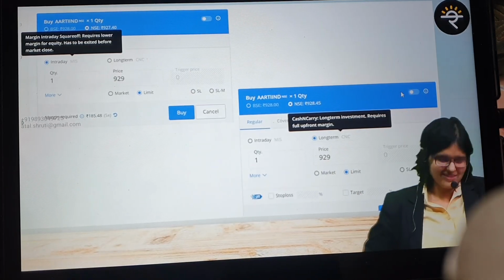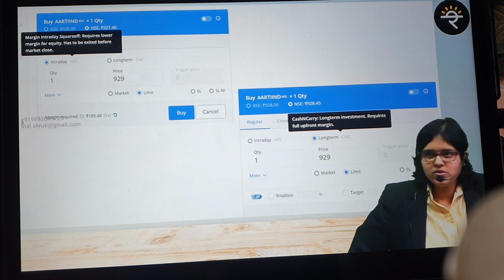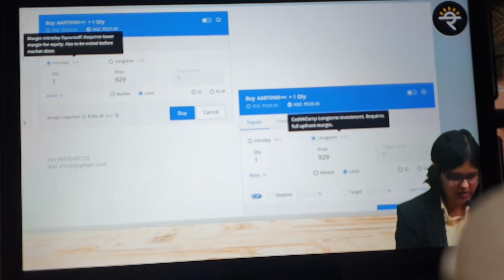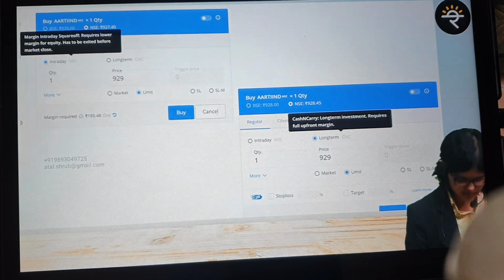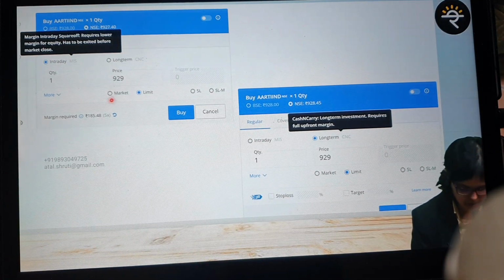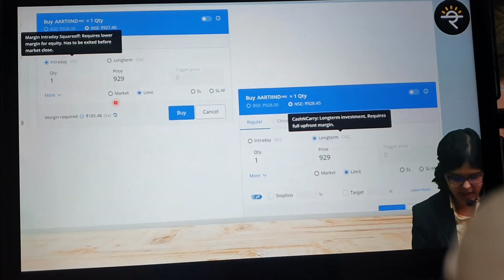Whenever you're trading, this is the portal. Can this change from broker to broker? The view can change, but because I use this broker, I can show you. I've taken a few screenshots. Whenever you go to orders and you say buy, can you see? Yes. Here you can see two types. What do you want? Either market or limit.